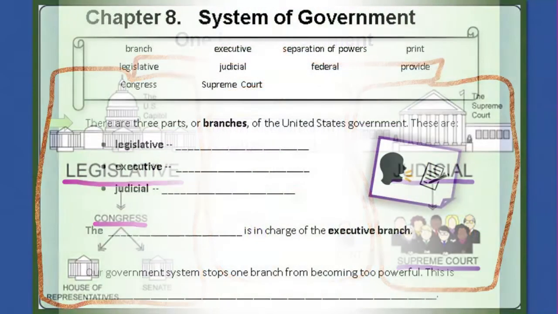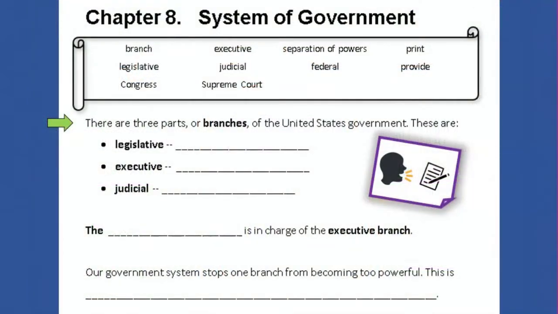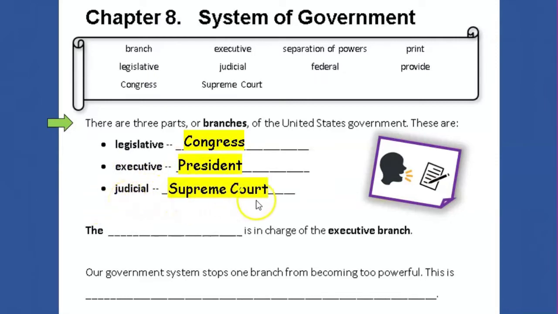Look at your paper. Remember to pause the video so that you can say and write the words. There are three parts or branches of the United States government. These are legislative, Congress, executive, the president, and judicial, the Supreme Court.